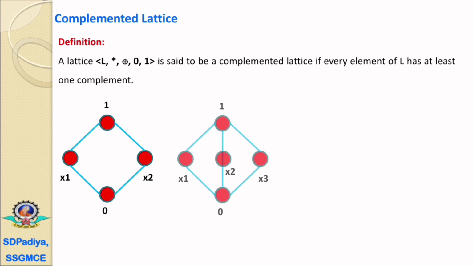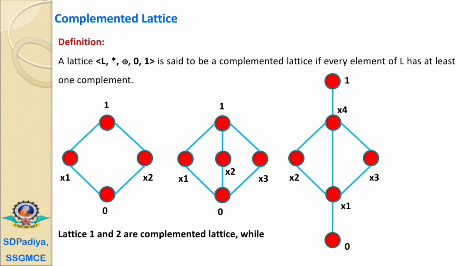Now we'll see the second example here. 0 has a complement element 1, x1 has the two complement elements x2 and x3. Similarly, x2 has the two complement elements x1 and x3, and x3 also has the two complement elements x1 and x2. And the last one, 1, has a complement element 0. So in this lattice also every element has at least one complement, and it is also called a complemented lattice. That is, lattices 1 and 2 are complemented lattices.